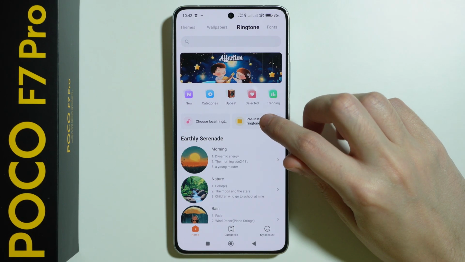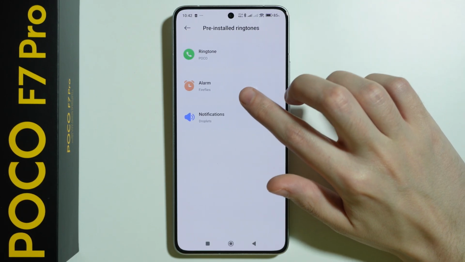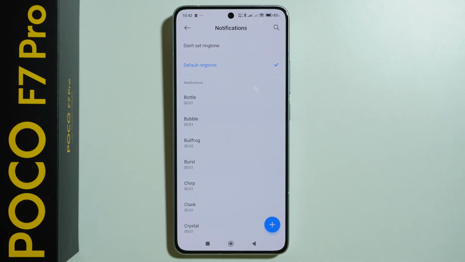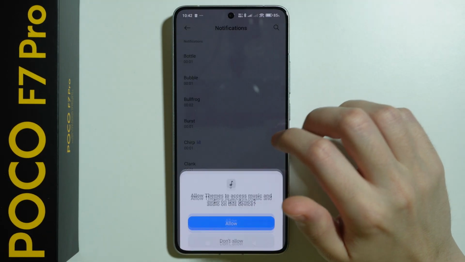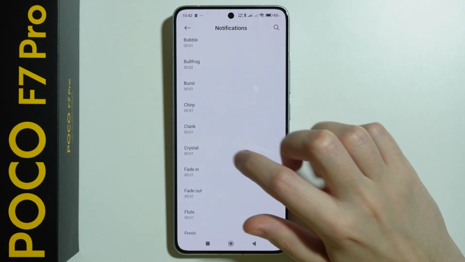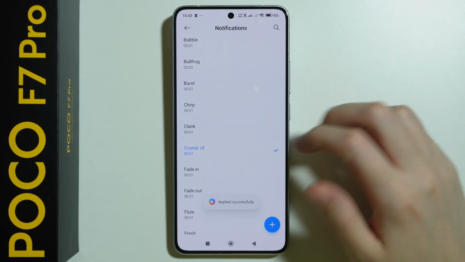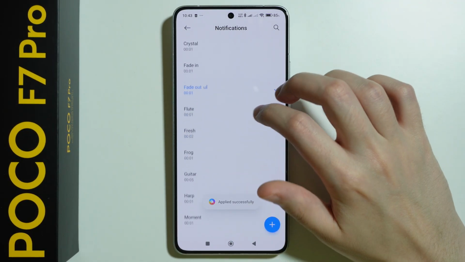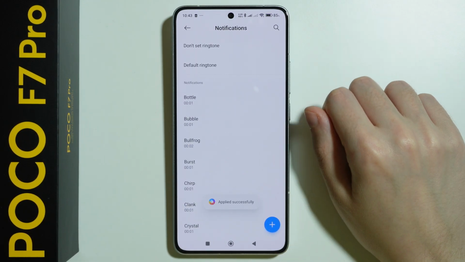You can simply choose pre-installed ringtones here in order to go to Notifications in order to find the list of notification sounds that you can use on this phone. So you can tap on any of these in order to immediately use it as well and to check out how they sound like. And that's pretty much it.